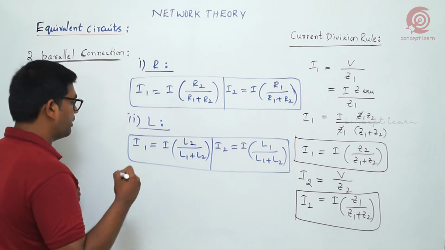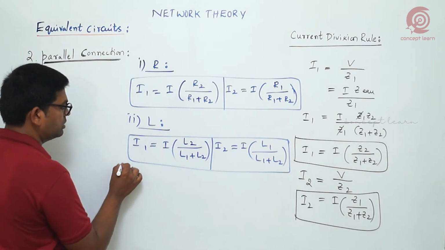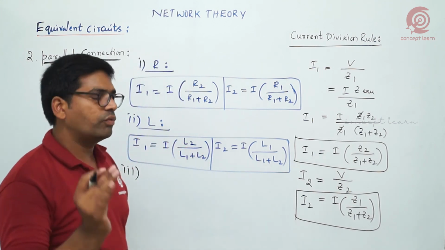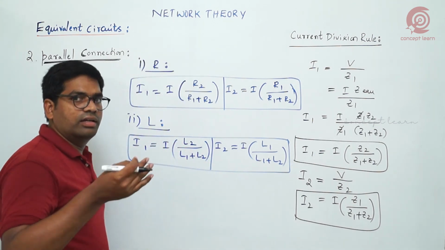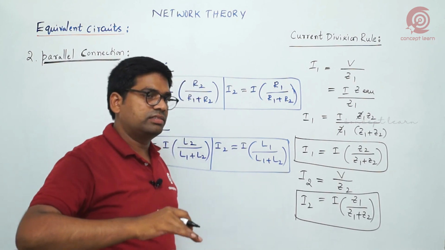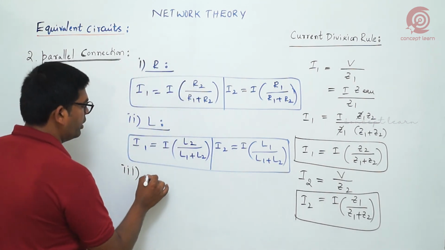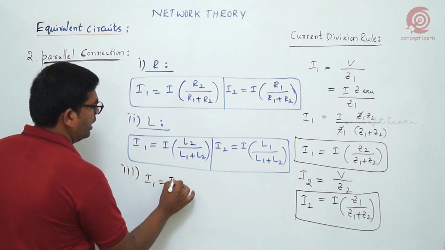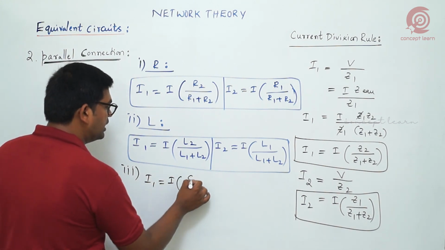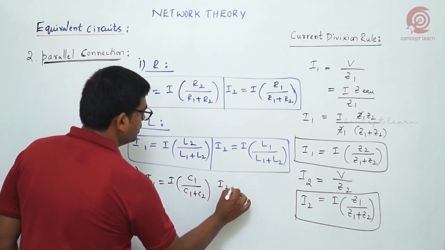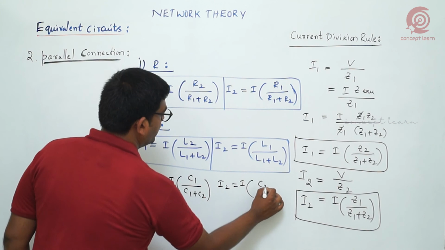Understood? These are the relations for both R and L. But when it comes to capacitance, it is opposite, because Z is equal to 1 by j omega C. That is why we get different relations for capacitance, whether you go with the voltage division rule or the current division rule. So I1 is equal to I into C1 by C1 plus C2, and I2 is equal to I into C2 by C1 plus C2.